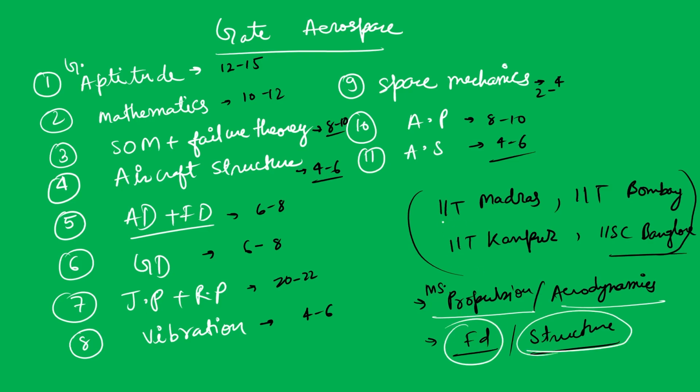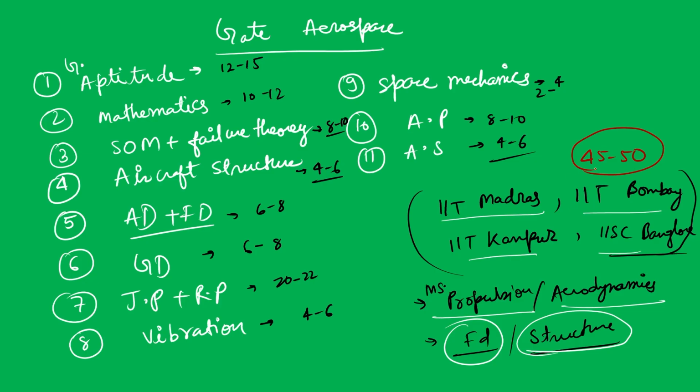To get into these four prestigious colleges, how many minimum marks do you need? If you score between 45 to 50 marks, you can get into these colleges. It would be difficult to get into IISc Bangalore if you are from the general category, but if you are in OBC categories it is quite easy.